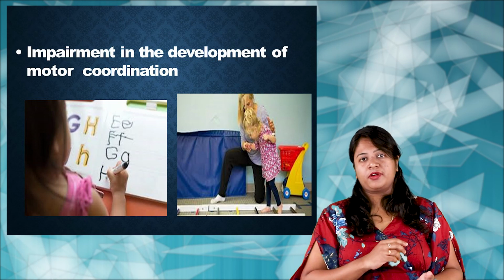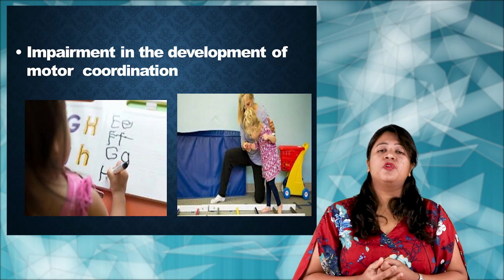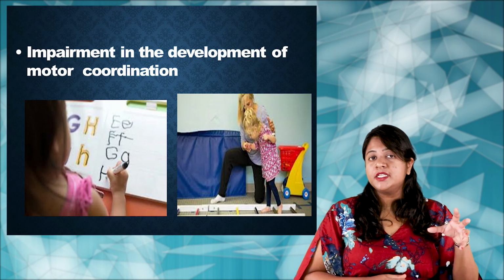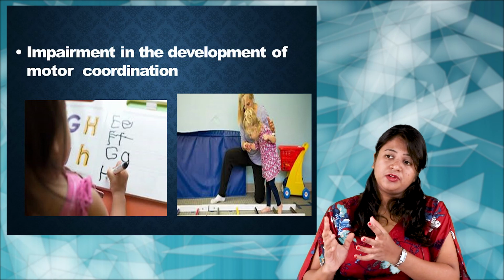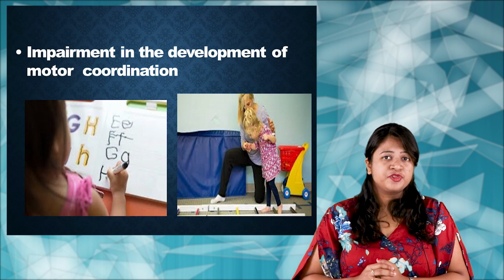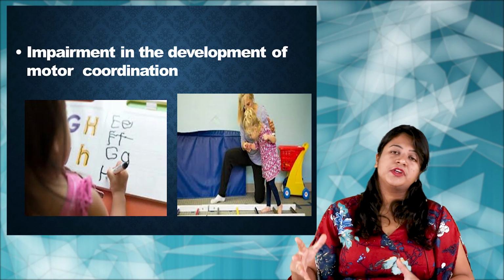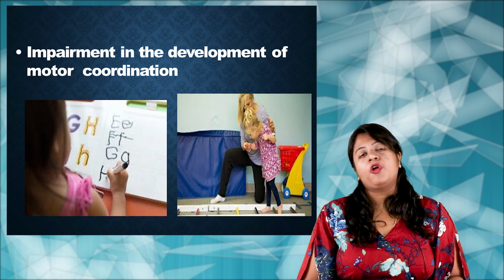If you take the book writing part, there will be a lot of difficulties because of this motor incoordination. There may be dysgraphia, or when the child is playing something, you require the coordination of muscles to play.